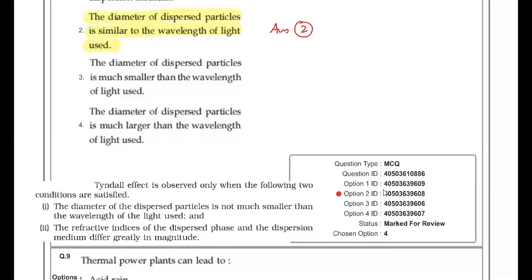The reference here is NCERT 12th, volume 1. There the conditions of Tyndall effect are given: the diameter of the dispersed particle is not much smaller than the wavelength of light used, and the refractive indices of the dispersed phase and dispersion medium differ greatly in magnitude. So the answer must be 2 over here.